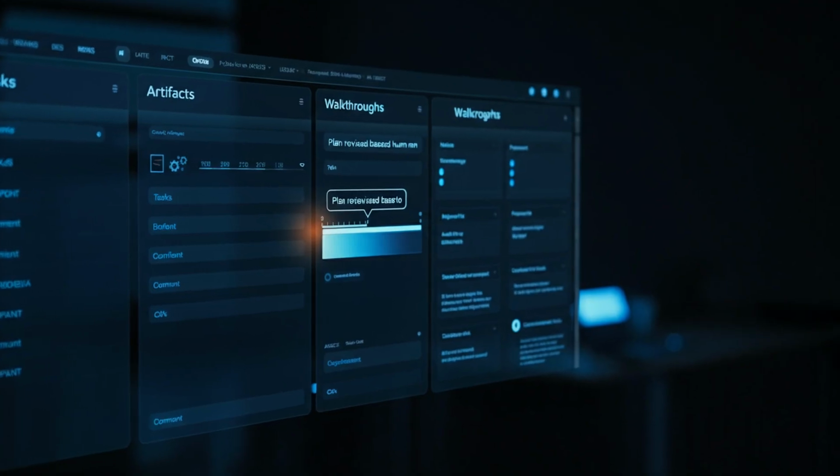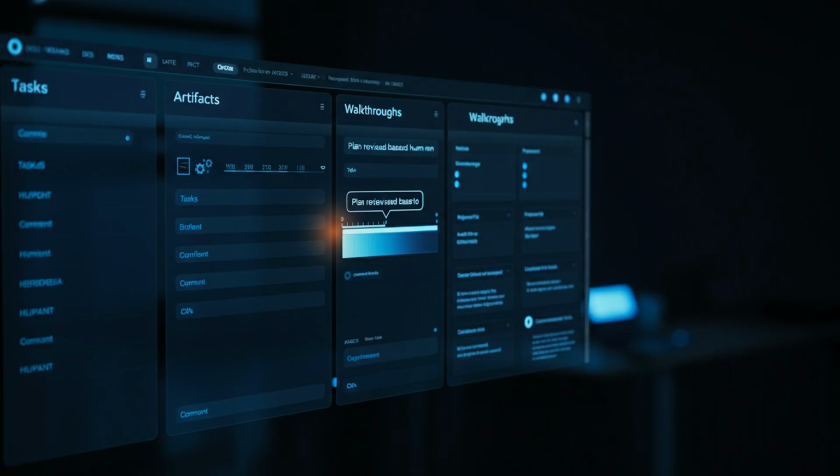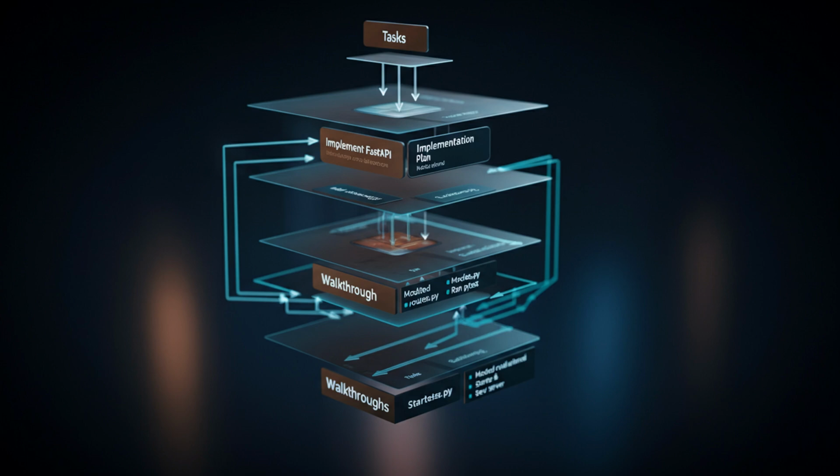That brings us to one of Antigravity's most important ideas, proof of work. When AI agents can refactor half your codebase in 30 seconds, you need an auditable trail of what they planned, changed, and shipped. Antigravity's artifact system gives you exactly that. Tasks define the high-level to-do list. Implementation plans explode those tasks into concrete steps, and walkthroughs log what actually happened, file by file and command by command. The scary black box of chat turns into a reviewable narrative of your project.